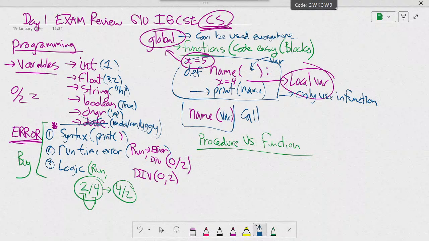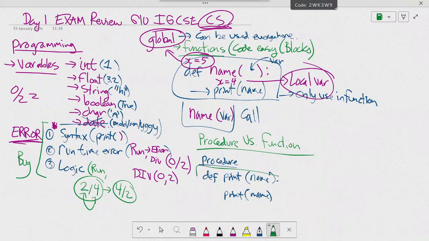Okay, so a procedure would be def. I have a function called print, for example, and then I just have a name. I'm going to pass the name, and then in here I'm going to print the name. It does not pass anything to return. This is called a procedure.